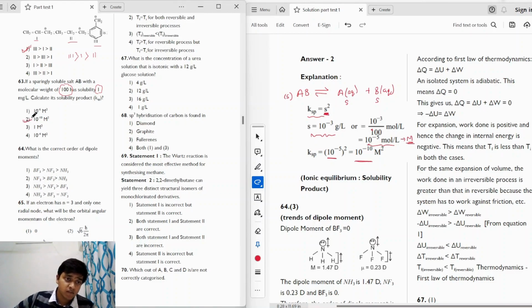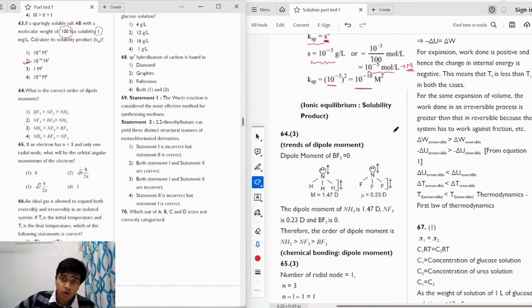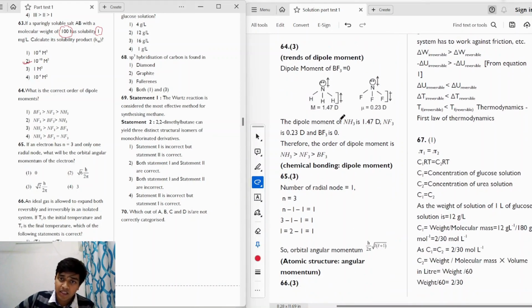Moving on to the next question, we have, what is the correct order of dipole moments? We are given three different compounds: BF3, NH3, and NF3. So we have to find out the dipole moments of the three compounds.